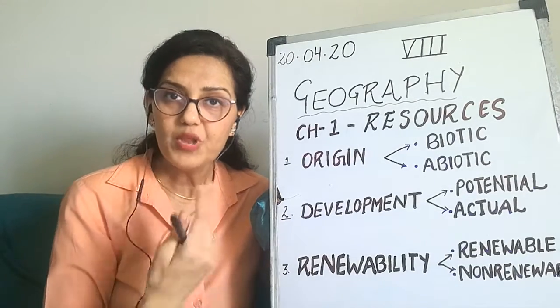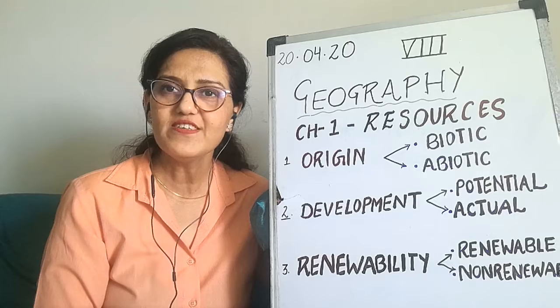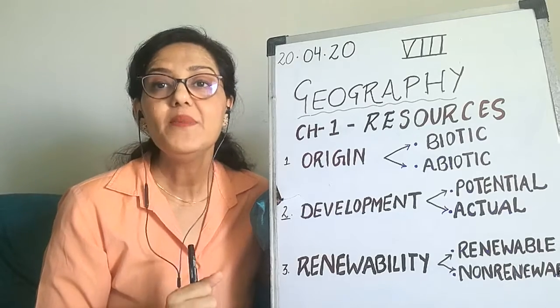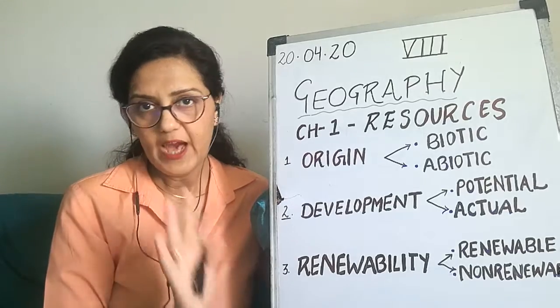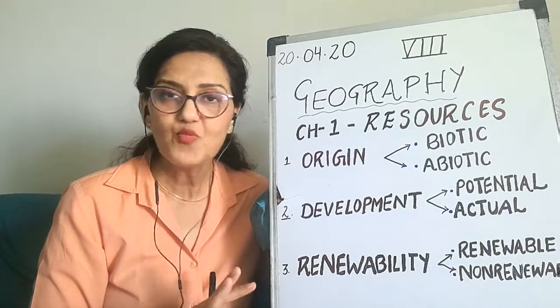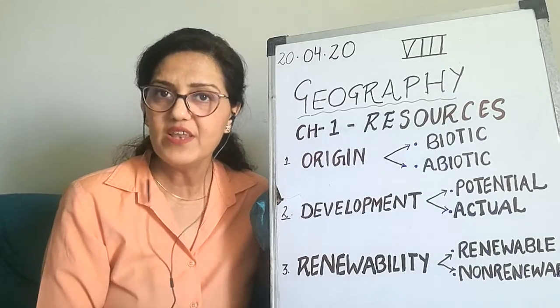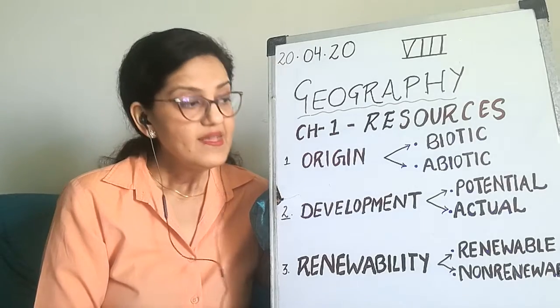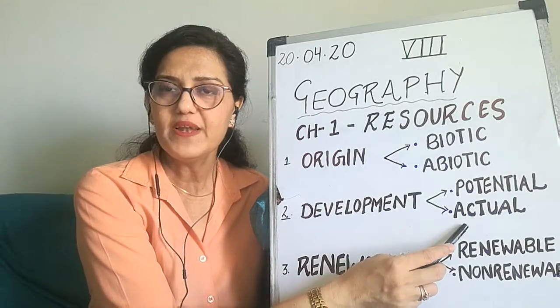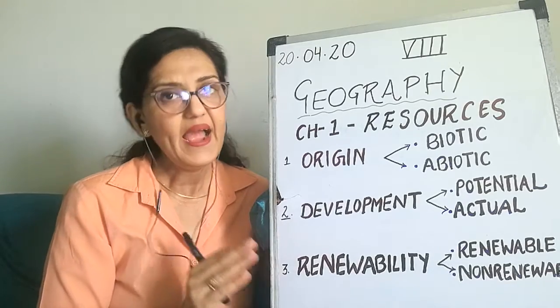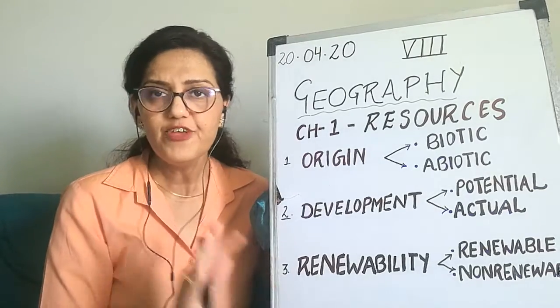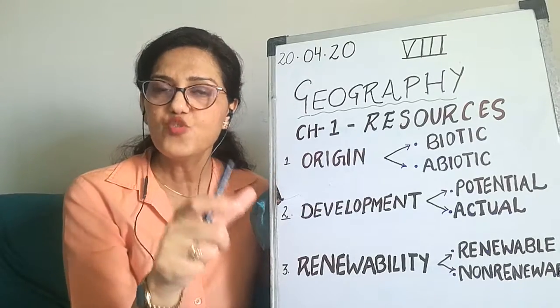Do you remember some examples of potential resources? They are uranium in Ladakh and petroleum in the Himalayas. They are present there, but we are not exploring them due to less scientific knowledge and technical advancement. Similarly, what are actual resources, beta? Actual resources are the resources whose quality and quantity are known to us. We know this much amount of the resource is left.